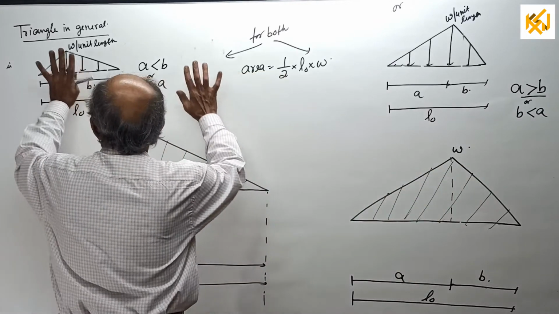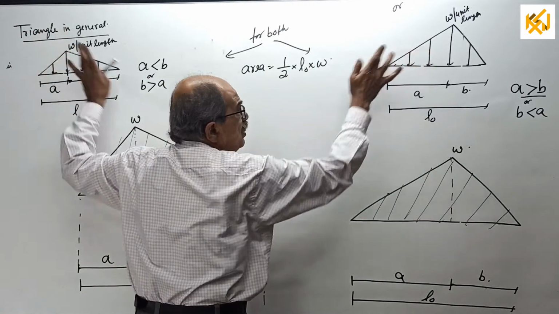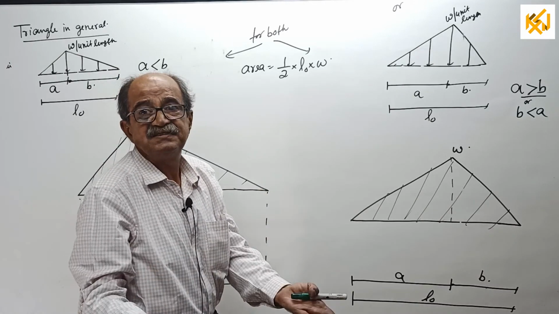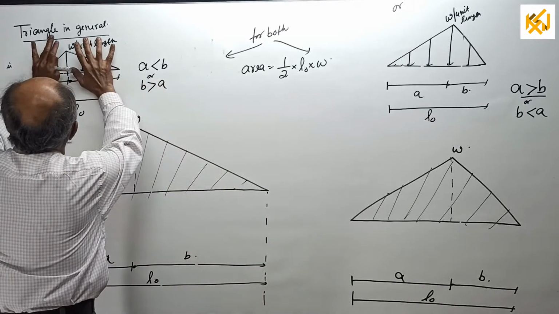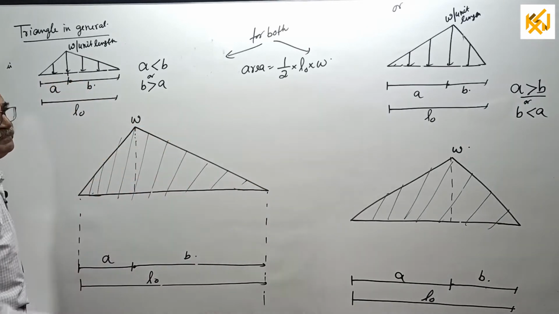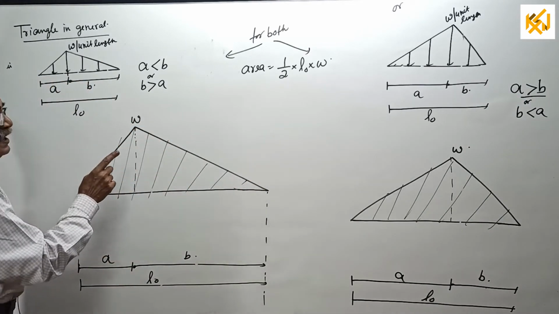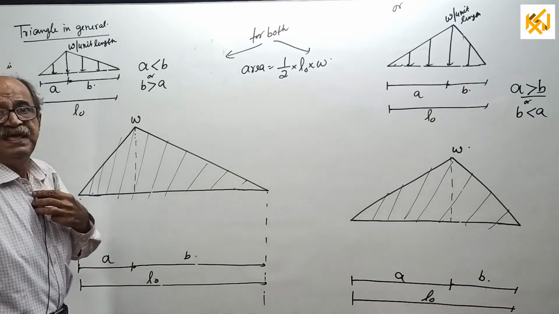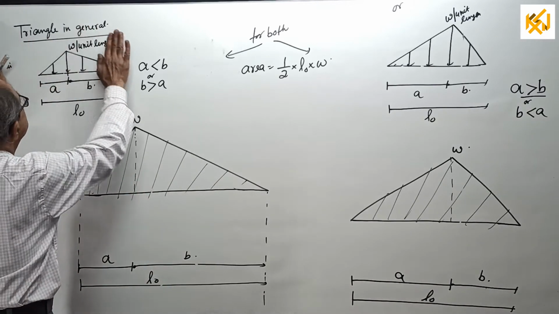Now, this is representing the load. This will be considered next class. After representing, you get a triangle in both the cases. Again remember, what I am explaining is when the full load is considered.